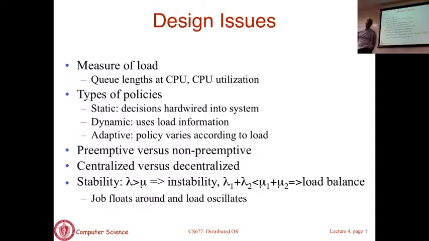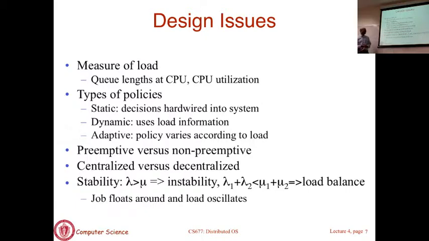You can also have centralized versus decentralized policies. In a centralized policy, there's a coordinator for all of these n machines. Coordinator decides which task runs on which machine. Coordinator keeps track of the load on all the machines. It checks the load, decides what happens next. It's centralized. In a decentralized world, each machine makes its own decisions. There's no central coordinator. So you have to implement distributed scheduling, but each machine is just going to do its own thing. Saying, should I run this job here? Should I send it somewhere else? You make local decisions. Yeah. We'll look at both of those.